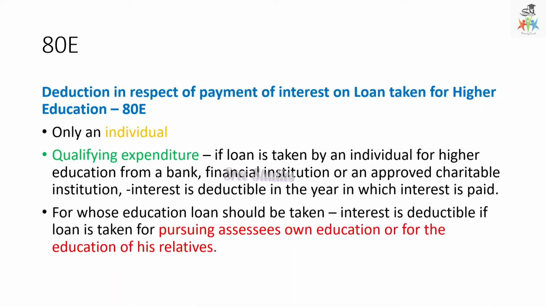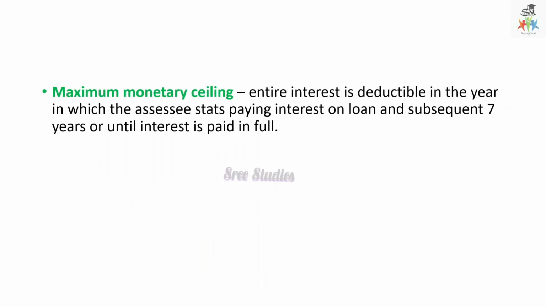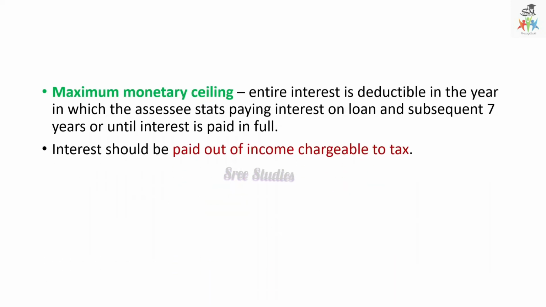Here the loan should be taken for pursuing the assessee's own education or for the education of his relatives. Then the maximum monetary ceiling: the entire interest is deductible in the year in which the assessee starts paying interest on the loan and the subsequent 7 years, or until the interest is paid in full. So there is a liberal ceiling for interest on loan for education. And interest should be paid out of income which is chargeable to tax, not from exempted income.